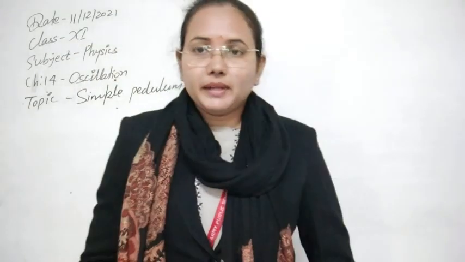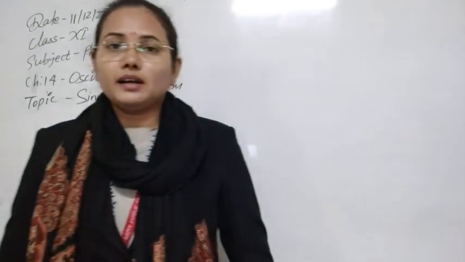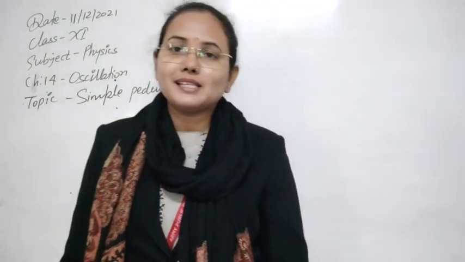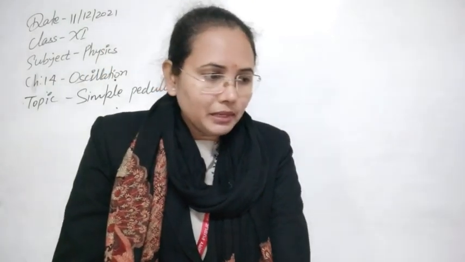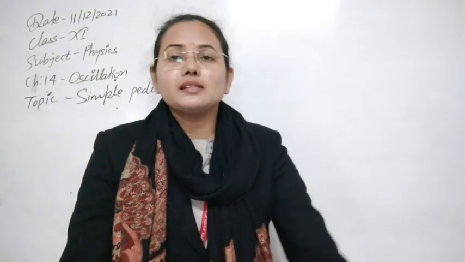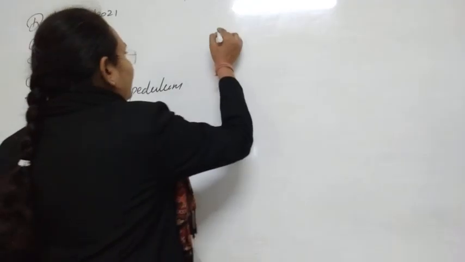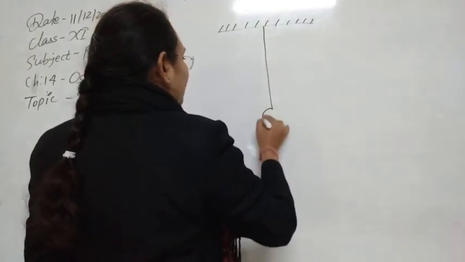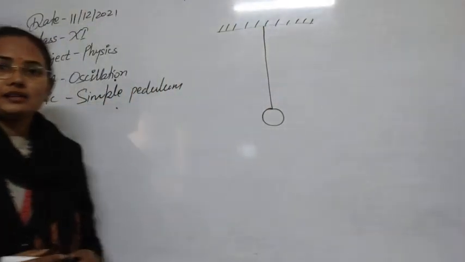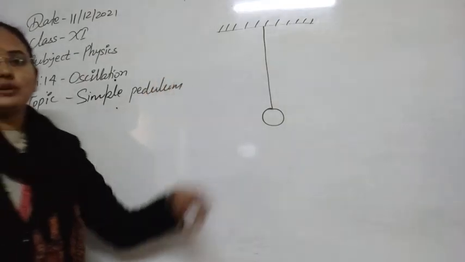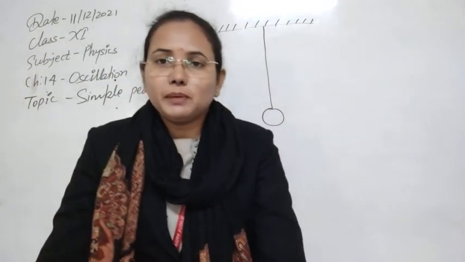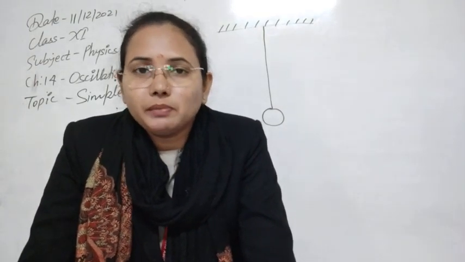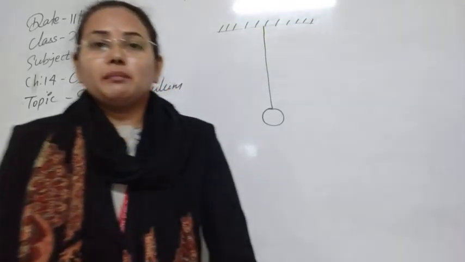So what is the simple pendulum? First of all, the simple pendulum is the most common example of a body that is executing simple harmonic oscillation. Many times I have given you the example: if you take a thread, and that thread is fixed or clamped at one end, and is now hanging, with a bob attached to it, this whole construction is known as a simple pendulum. But there should be some properties in the simple pendulum. It has to execute simple harmonic motion. So we will talk about the ideal simple pendulum.